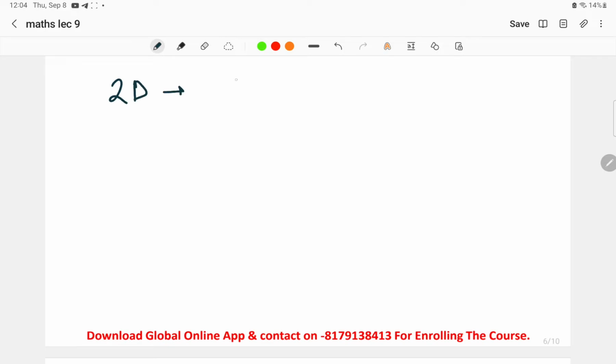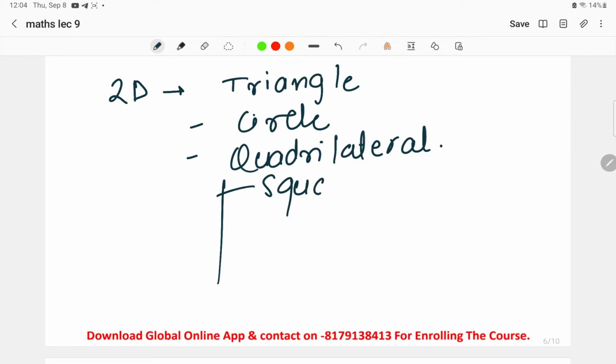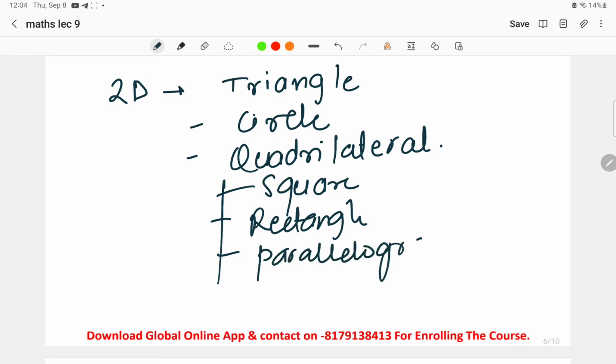In 2D structures, you have to go through triangle, circle, quadrilateral. Now, what is quadrilateral? In quadrilateral, we find different structures like square, rectangle, parallelogram, and trapezium.